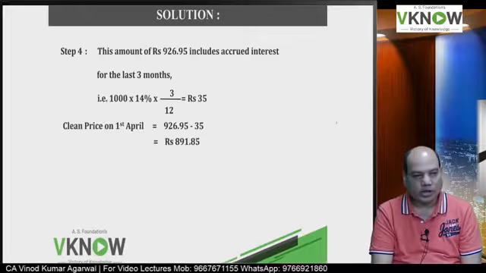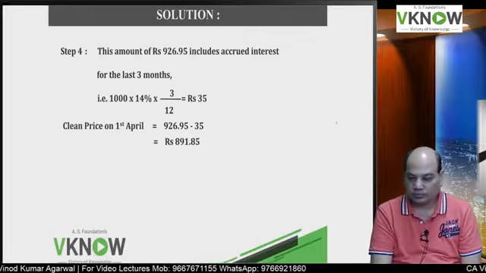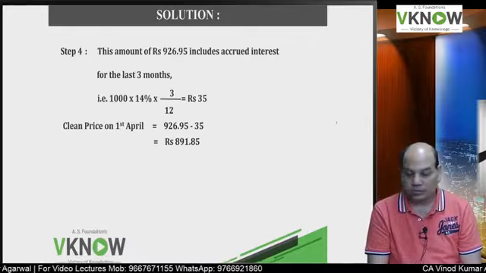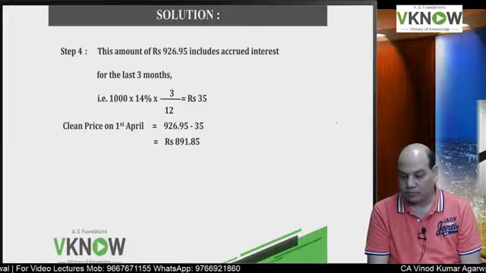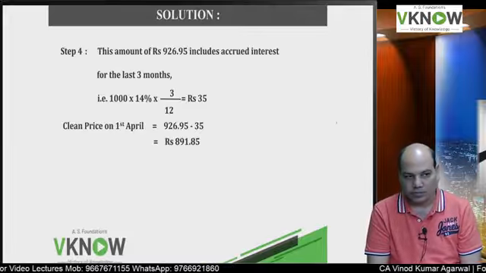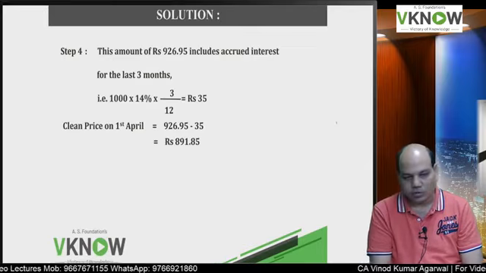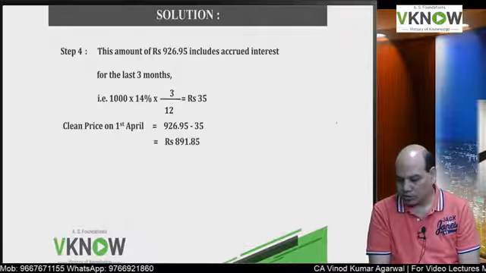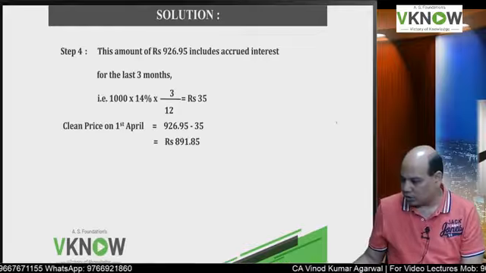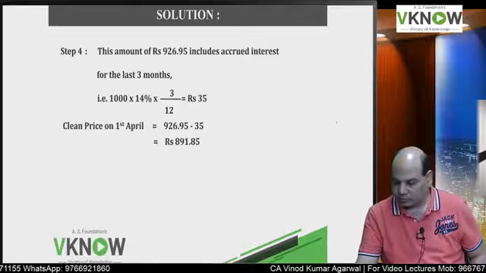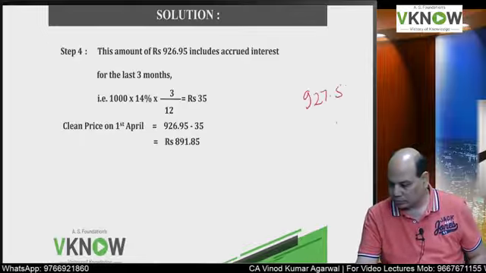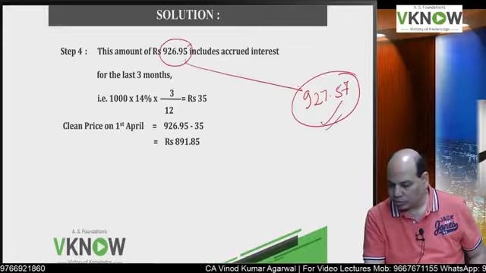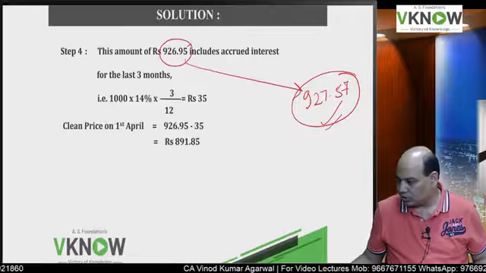This amount of rupees 926.95 includes accrued interest for the last 3 months. Approximately, you are right, Divya, 927.57 is also okay. Somewhere close to this number is okay. Not too much difference.